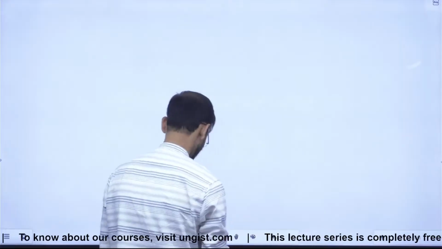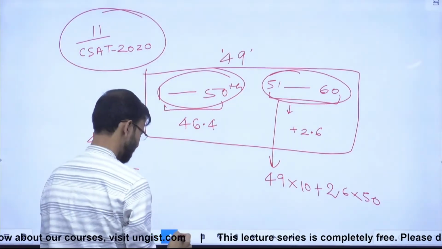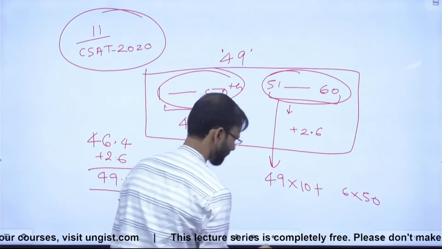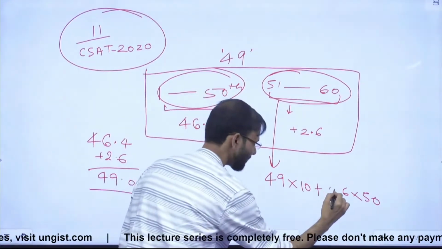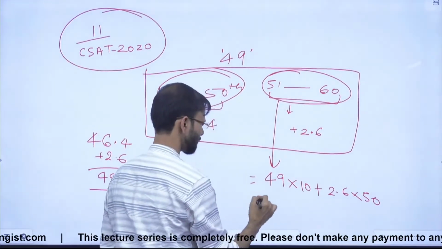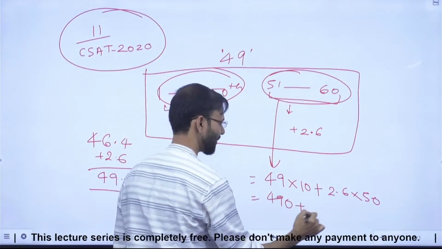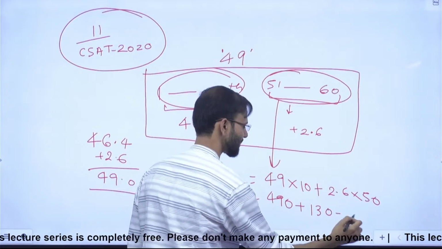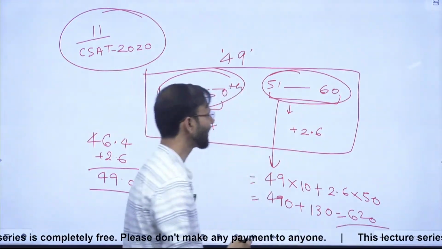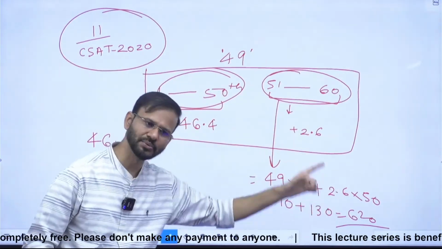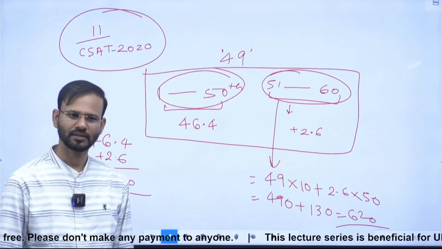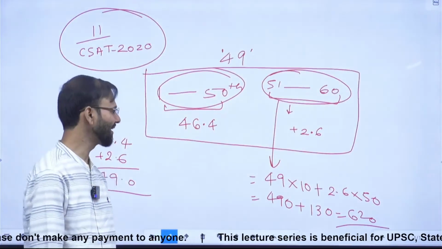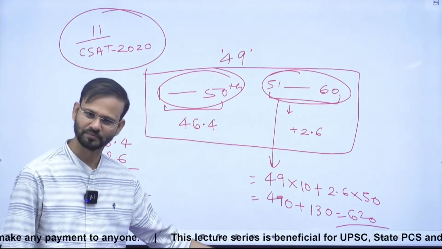Guys, getting it? So this is 490 plus 130, this is 620. So in the last 10 innings he scored 620, right? So what was the average? 62, correct.